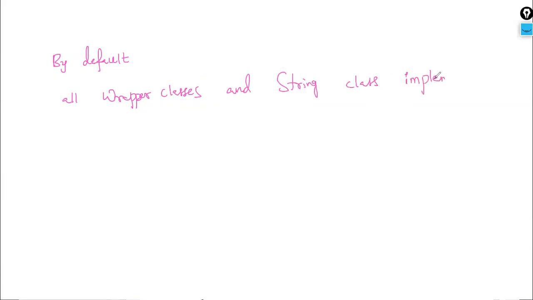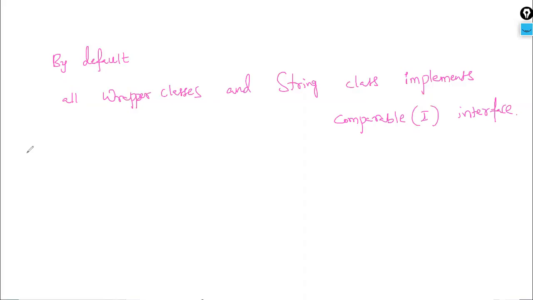Please make a note of this one. By default, all wrapper classes and the String class implement the Comparable interface. Comparable is an interface name. By default, all these classes implement this Comparable interface.